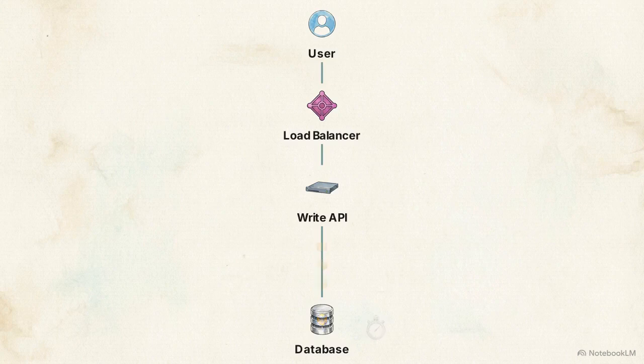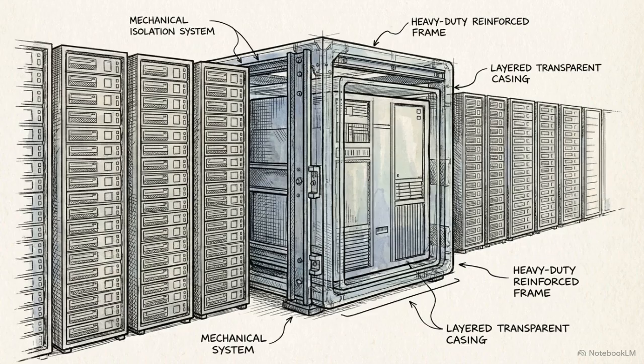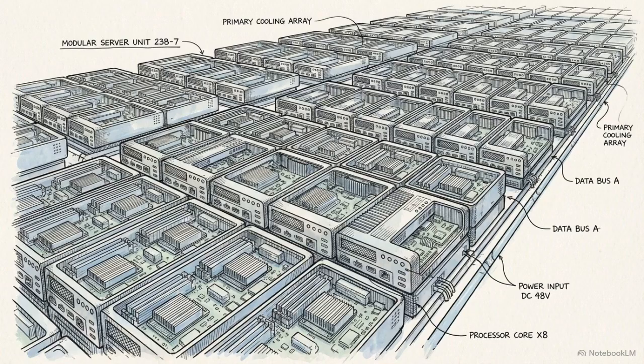Caching solves the problem of read speed. By storing frequently accessed data in temporary memory, the system can bypass the slow database entirely and pull information instantly for the user's feed. Message queues handle the write speed. The system accepts the post immediately and uses a background process to asynchronously fan out notifications to millions of followers without making the original user wait. These caches and queues protect the core database from collapsing, allowing the system to maintain high performance while the underlying hardware scales.